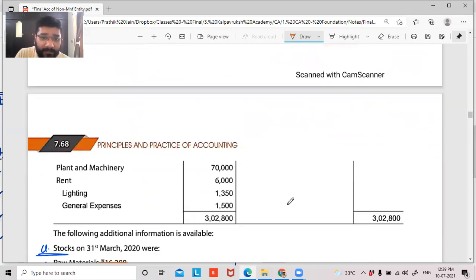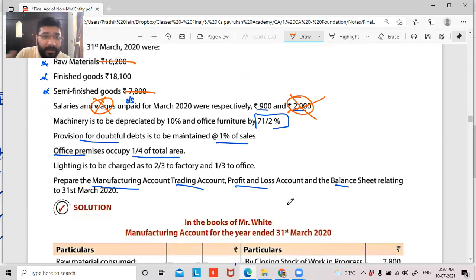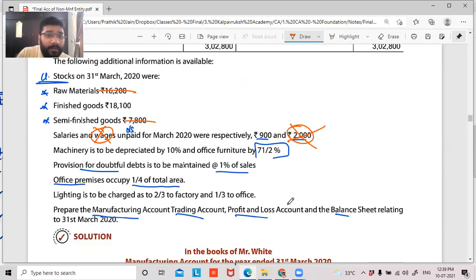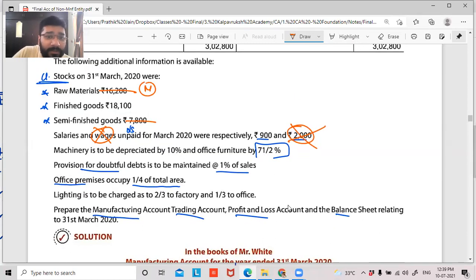Then further come down, guys. If you see here, this is impacting manufacturing account. This will impact my trading account. This will impact my manufacturing account. Salaries will impact my P&L account. This will impact my manufacturing account. Machinery to be depreciated, guys. Machinery depreciation, can I say it will impact my manufacturing account? And office furniture will impact my P&L account. Okay. And provision for doubtful debt will impact my P&L account.